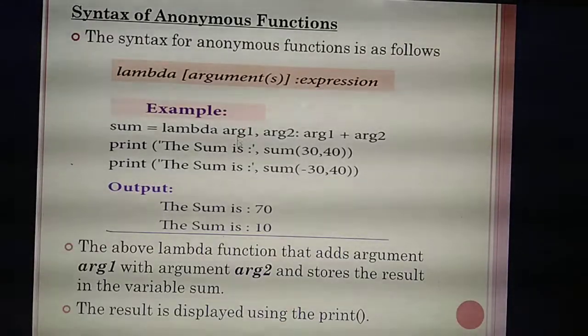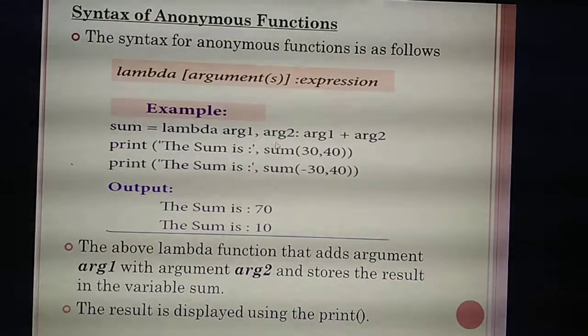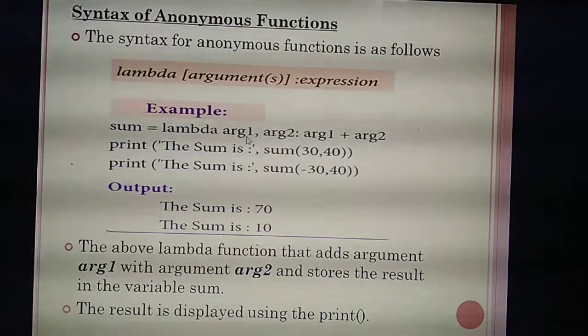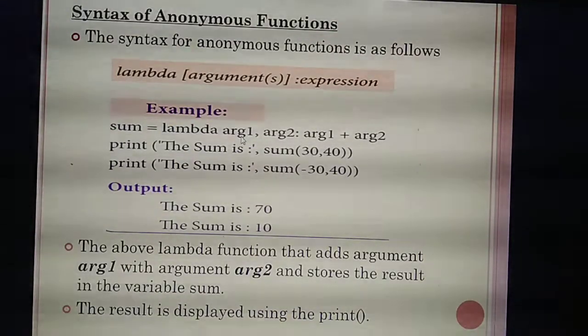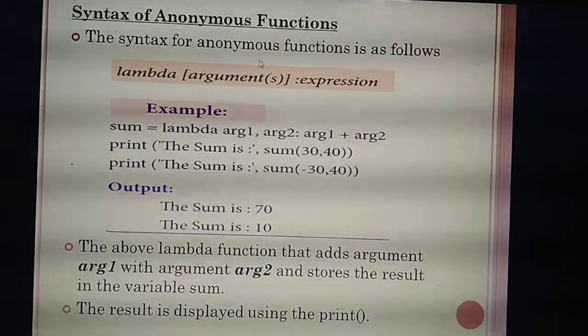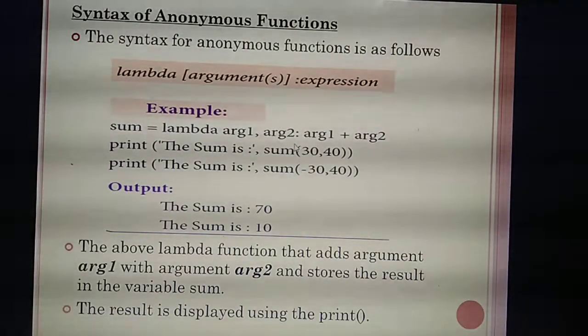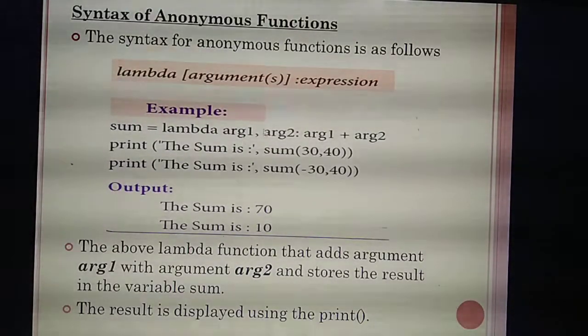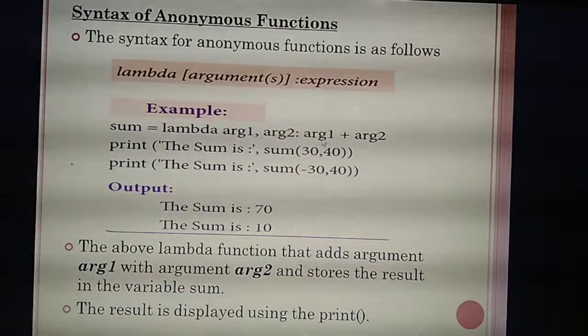So in this program they are going to add these two arguments. What arguments have they given? ARG1 and ARG2. So in the place of the expression, what's the expression for adding two numbers? If you give A and B, then in this place what will you give?